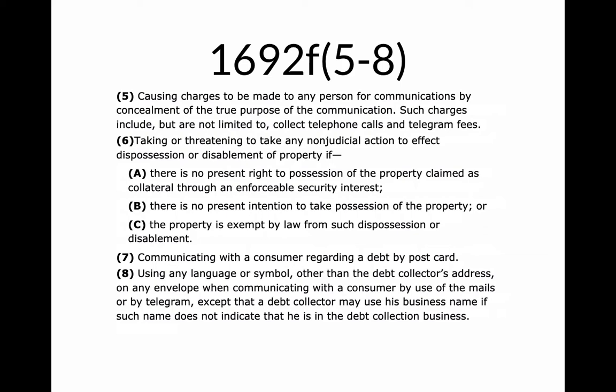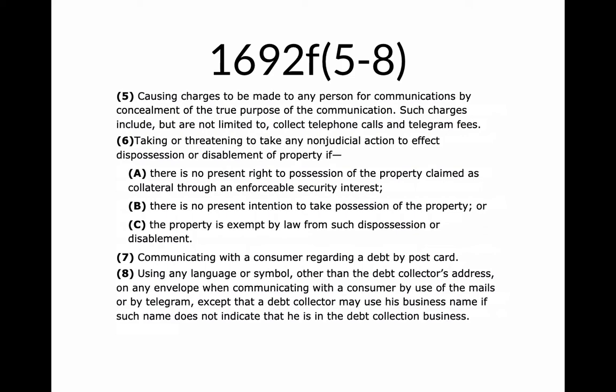Or subsection C, the property is exempt by law. So again, that goes back very similar to A. There's no right to possess this property. But this is really saying there can be some things, and we might think of it in a garnishment context. Social Security benefits cannot typically be garnished. So there's no right to do it, and the law says it's exempt.